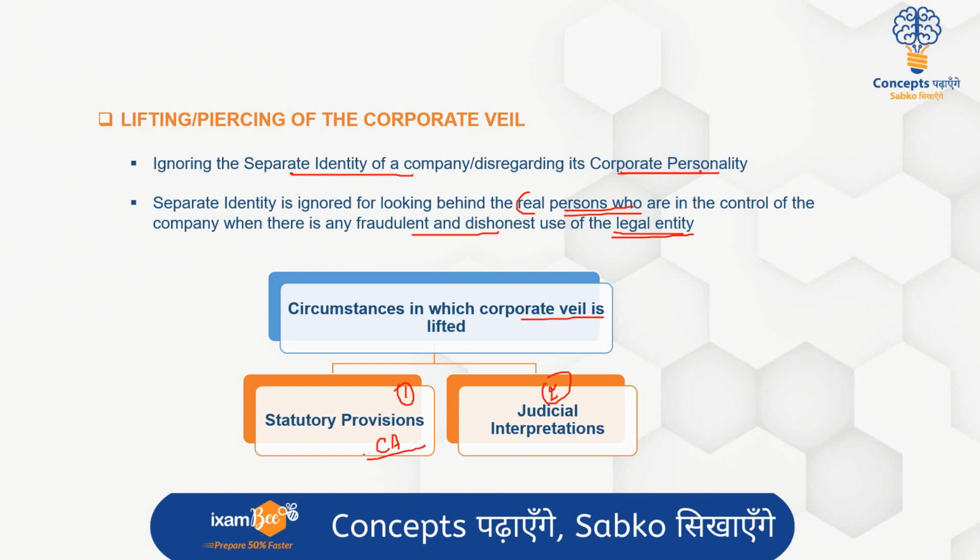जैसे कि अगर there is any misstatement in the company's prospectus हमें पता है बहुत important document. So now this prospectus has to be fair and all the details have to be true and correct. But इस prospectus में बहुत बार जो है there are statements which are not true and correct. So the Companies Act provides under section 26 there are circumstances where there will be liability with respect to the misstatement in the prospectus, and so that is basically talking about that is the statutory provision